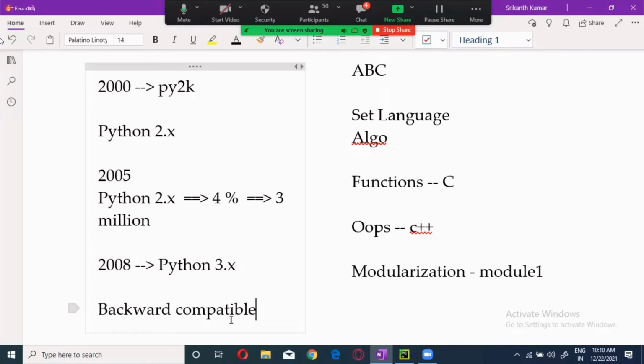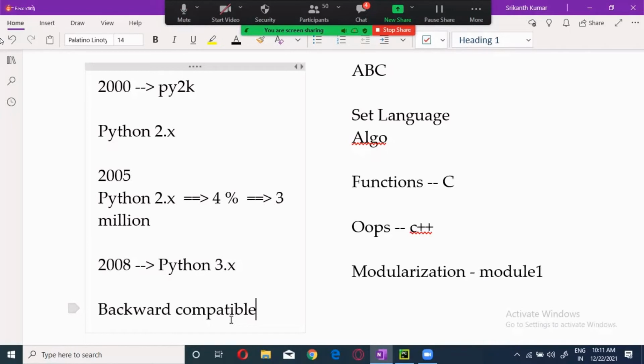When you release the upgraded version, it should support all the features of the previous version. Remember that. Then it is called backward compatibility. Now, if you are not supporting it, what will happen? All these 1,000 people will run away. You don't know whether you will get 1,000 or 2,000 users in the next version, but all the previous version's people will run away because they will not trust you.